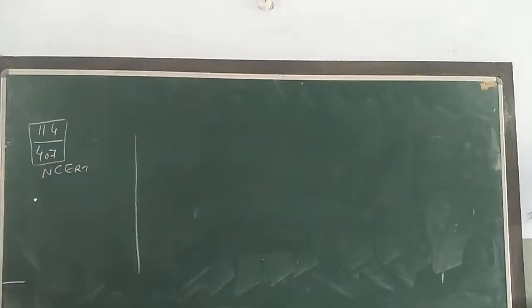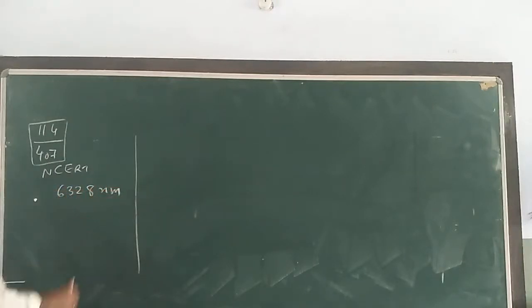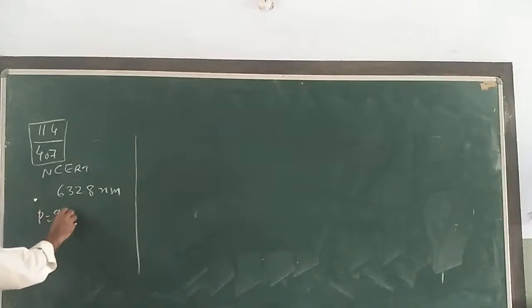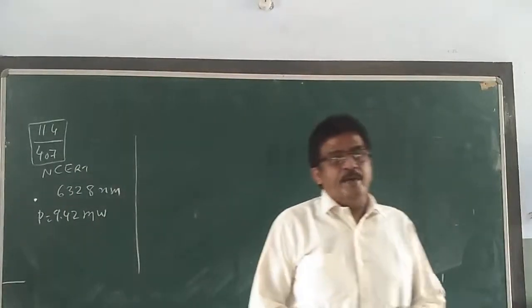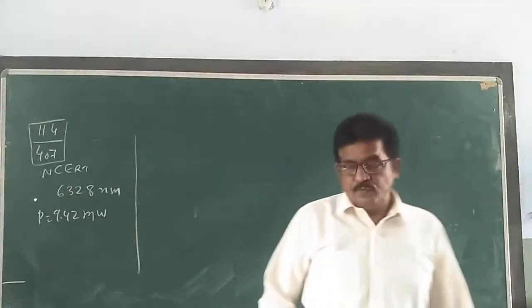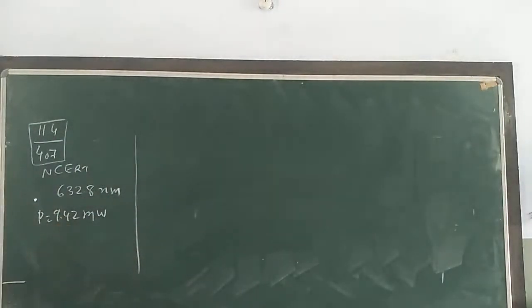Monochromatic light of wavelength 632.8 nanometer is produced by a helium neon laser. The power emitted is 9.42 megawatt. This is MW. So I can say here 9.42 milliwatt.